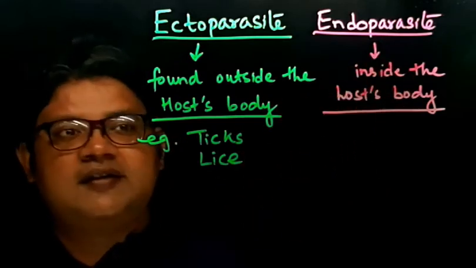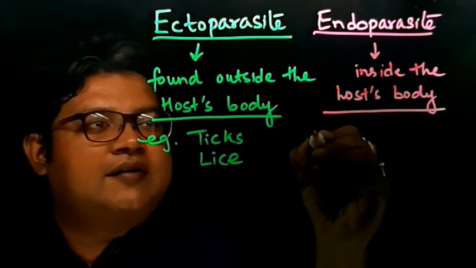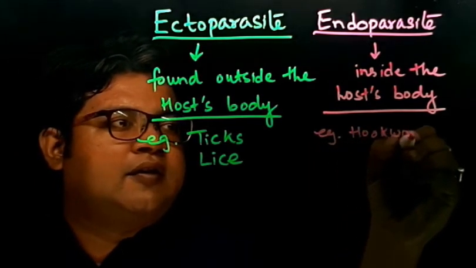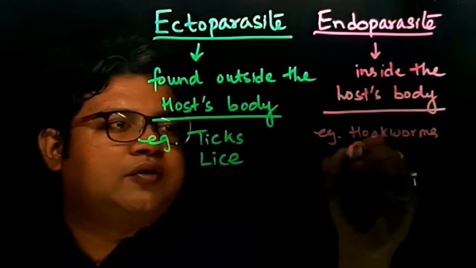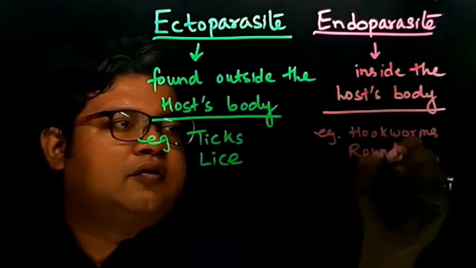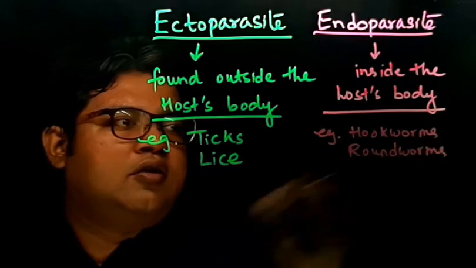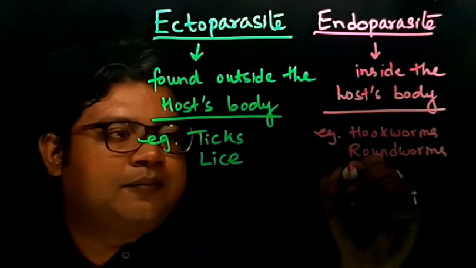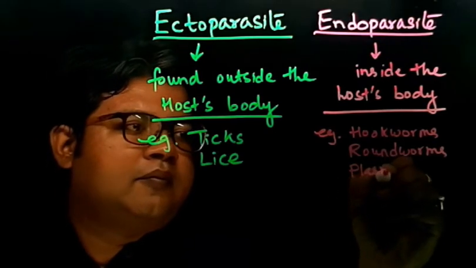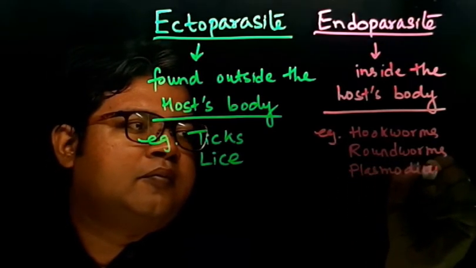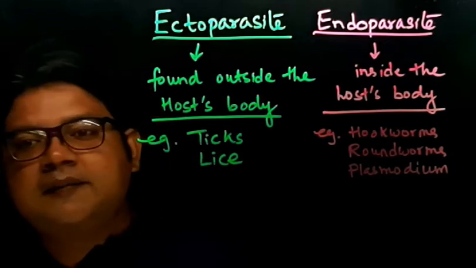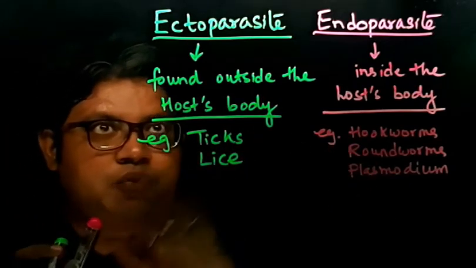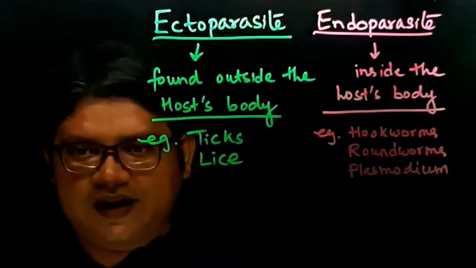Examples of endoparasites are hookworms, roundworms, and the plasmodium. These are present inside the body. So I hope you have understood what are ectoparasites and what are endoparasites.